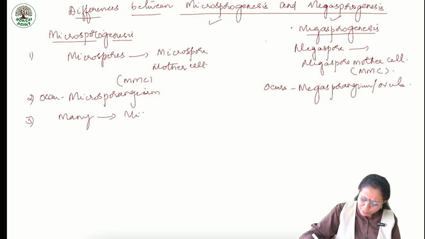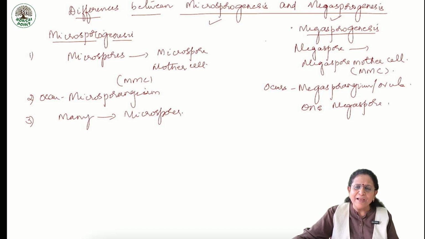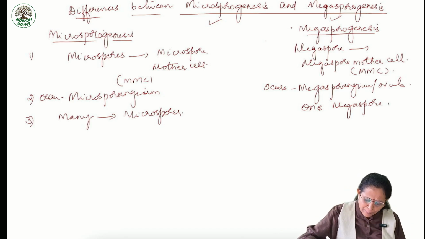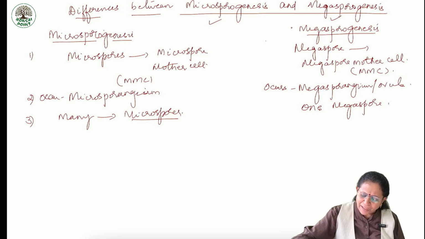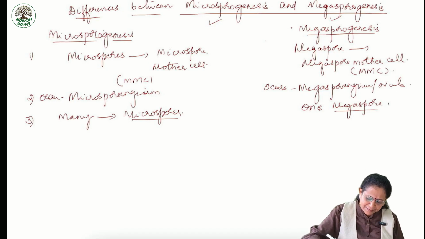Many microspores are formed, whereas here only one megaspore is formed. Yes, students. I told you many microspores are formed and here only one megaspore is formed. What's the reason?